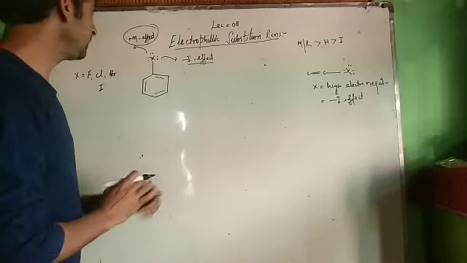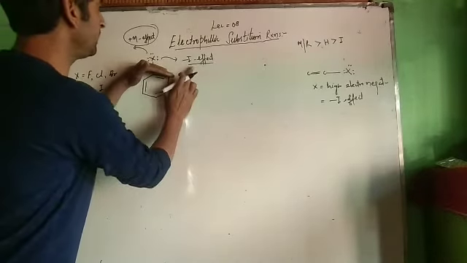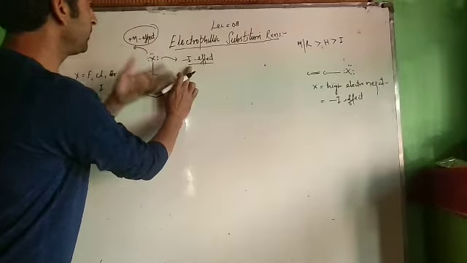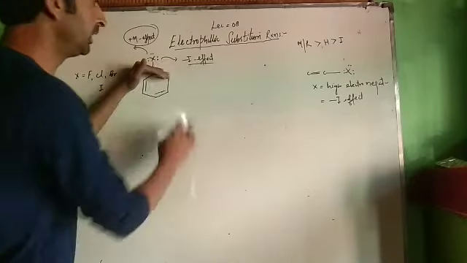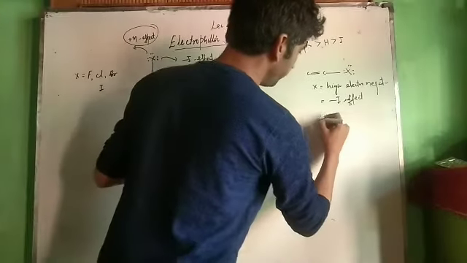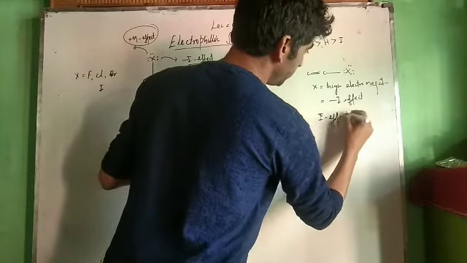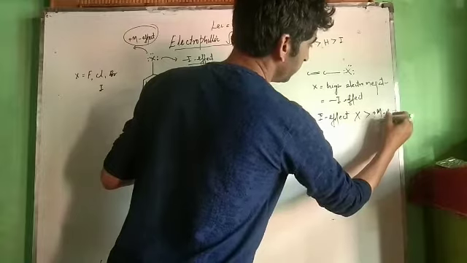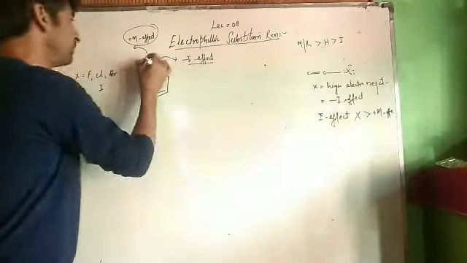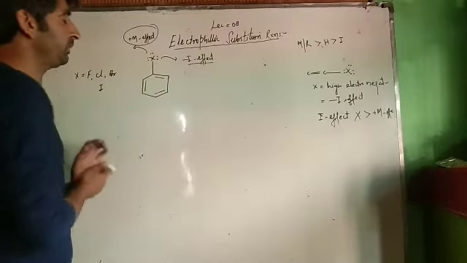What I mean by this? Remember, in case of halogens, you always have to take minus I effect, not plus M, not plus R. Only take minus I effect of halogens. Therefore, minus I effect of halogens is greater than plus M effect. By plus M effect, they will donate this electron pair. By minus M effect, they will take this electron pair.